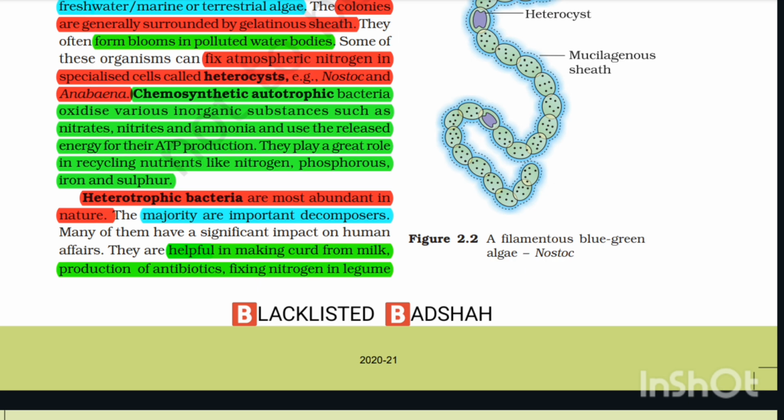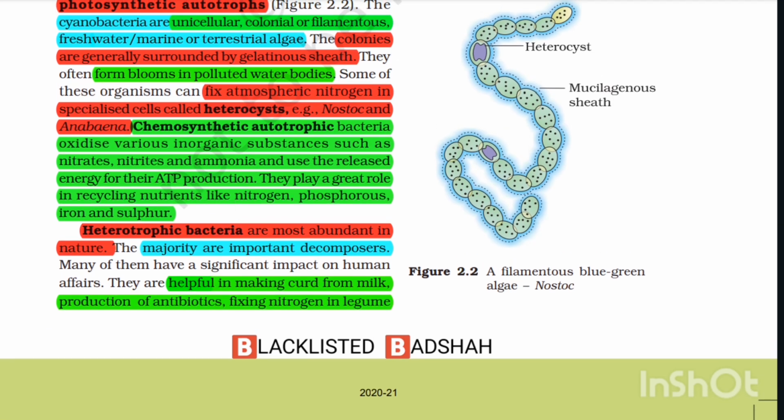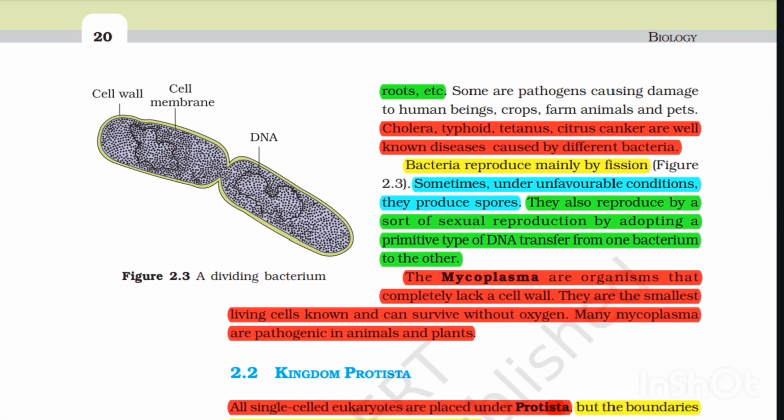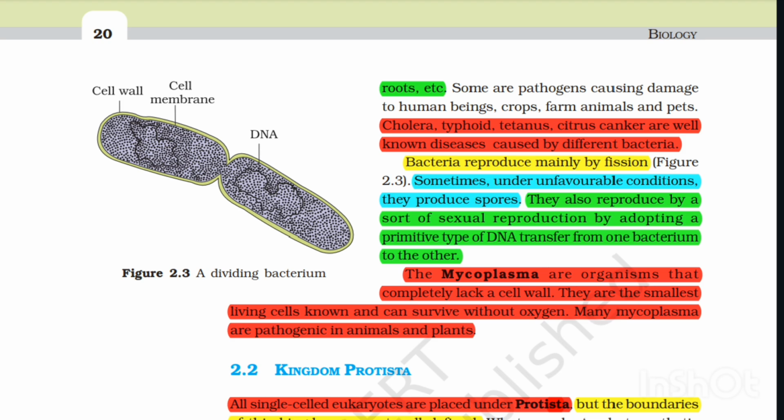Many of them have a significant impact on human affairs. They are helpful in making curd from milk, production of antibiotics, fixing nitrogen in legumes. Figure 2.2 showing a filamentous blue-green alga, Nostoc, with heterocyst, mucilaginous sheath, etc. Some are pathogens causing damage to human beings, crops, farms, animals and pets. Cholera, typhoid, tetanus, and citrus canker are well-known diseases caused by different bacteria.